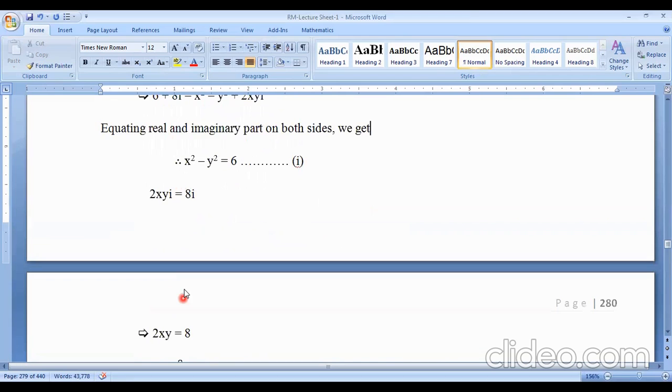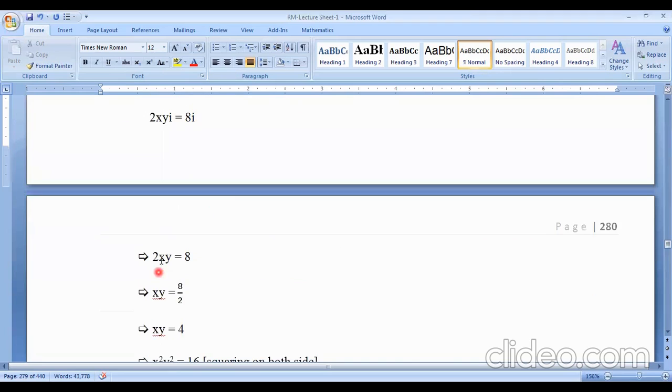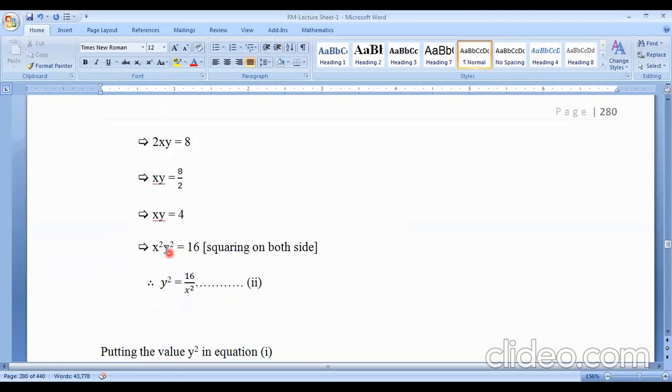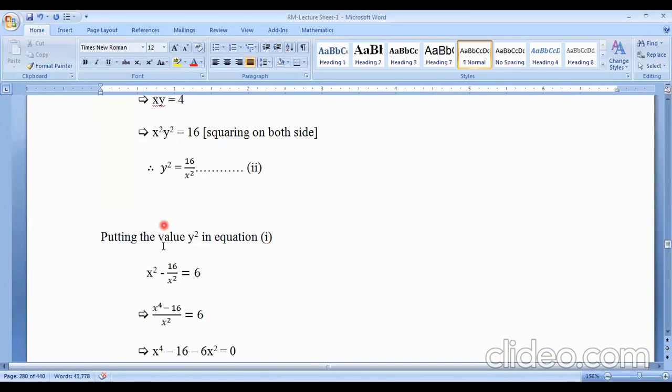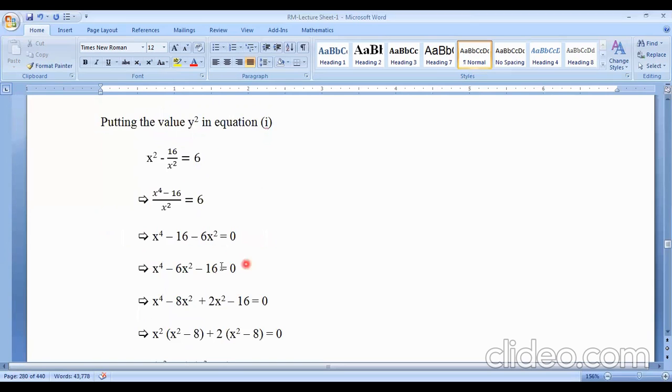Now i will be cancelled from both sides by dividing on both sides. Now twice xy equals 8 and xy equals 8 by 2, that means 4. So xy equals 4. Now squaring on both sides, we get x square y square equal to 16. So y square equals 16 by x square. Then putting the value of y square in equation 1, we get this. So after solving, taking LCM and by cross multiplication, we get this.